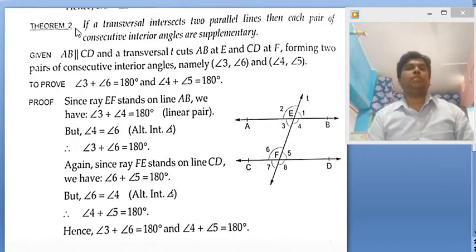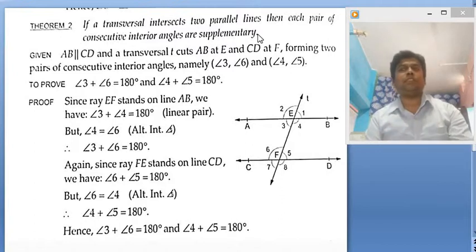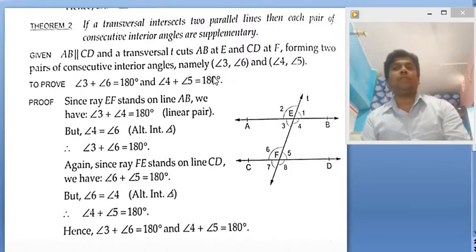The statement of the next theorem says that if a transversal intersects two parallel lines, then each pair of consecutive interior angles are supplementary. Means if AB and CD are two parallel lines and T is a transversal, then we need to show that angle 3 plus angle 6, which are co-interior angles, or we also say consecutive interior angles, so we need to show that the sum of co-interior angles here is 180 degrees, that is supplementary. Same way 4 and 5, the sum of angle 4 and angle 5 must also be 180 degrees.